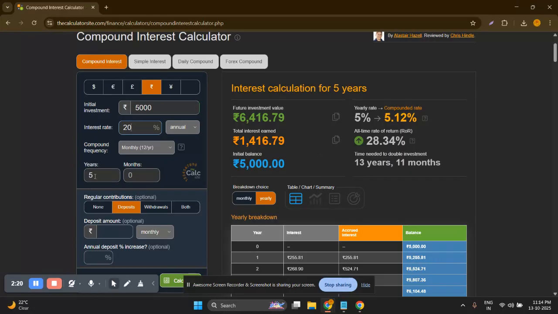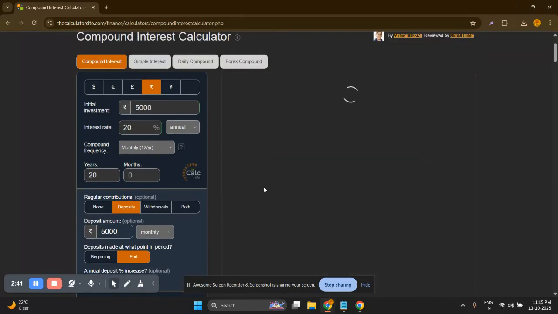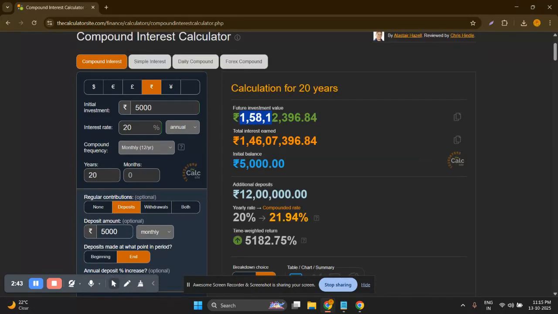You are not in a situation where you cannot take risk, so you took risk and you earn 20% annually from the stock market, which is very rare. But many investors have done this, and you invest for 20 years, and you deposit 5,000 per month. And now at the end, when you calculate, you gain 1 crore 58 lakh rupees.